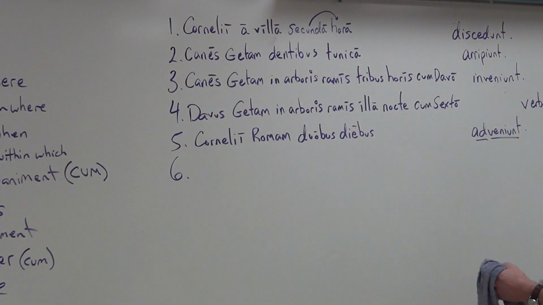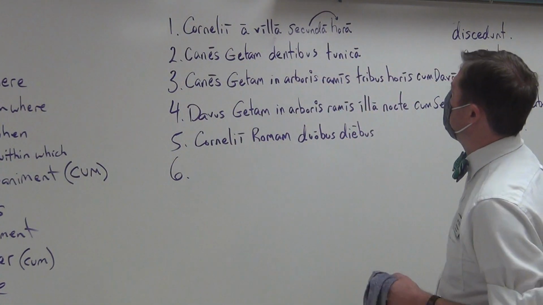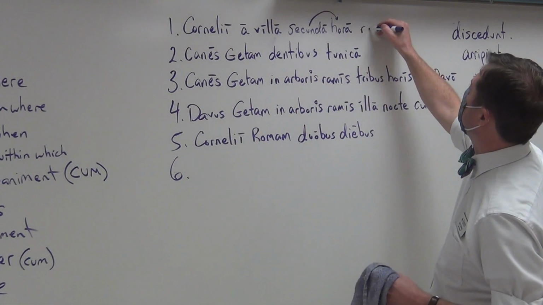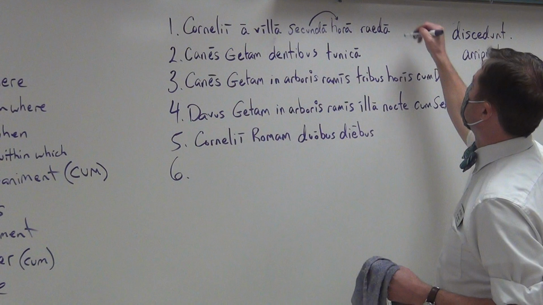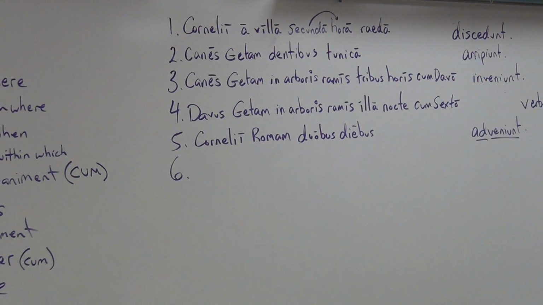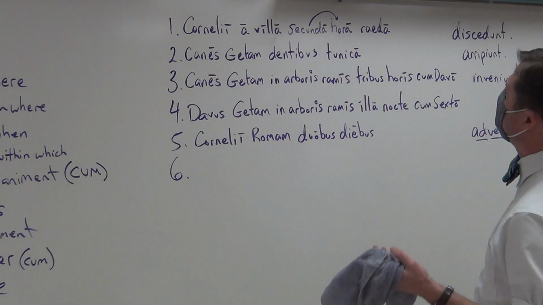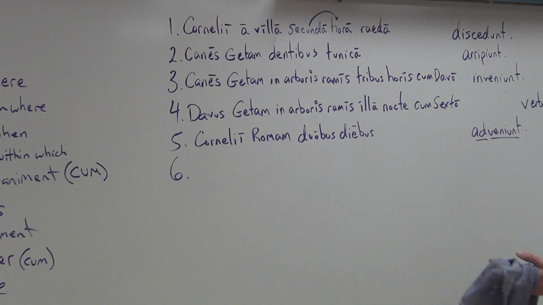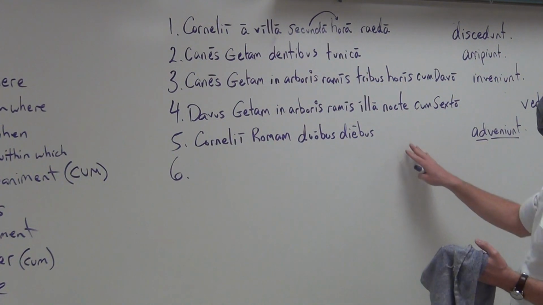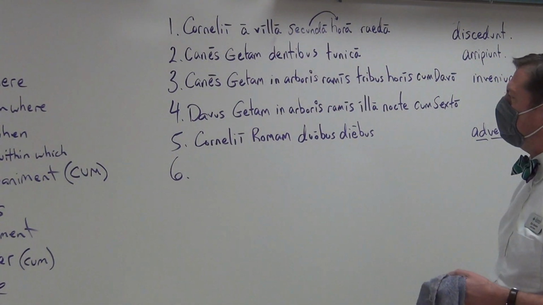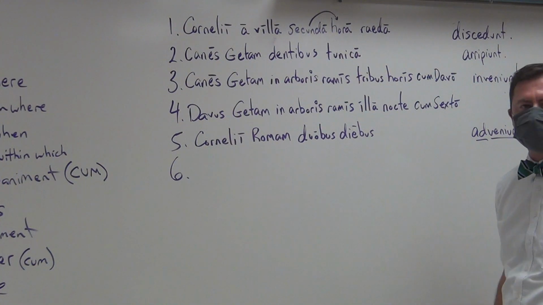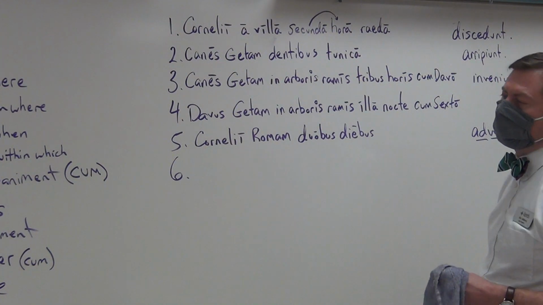The Cornelians leave from the country house at the second hour. They do so raeda, by carriage, the means by which the action can occur. By carriage. Now we all know that obviously and I can do the same down here, raeda, but let's say that they've given up that carriage and instead they were horseback.